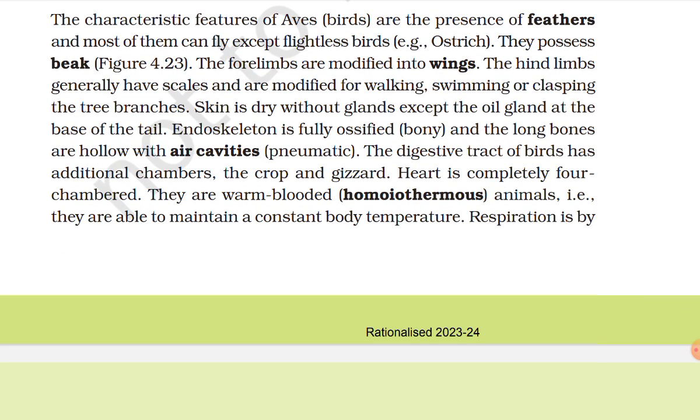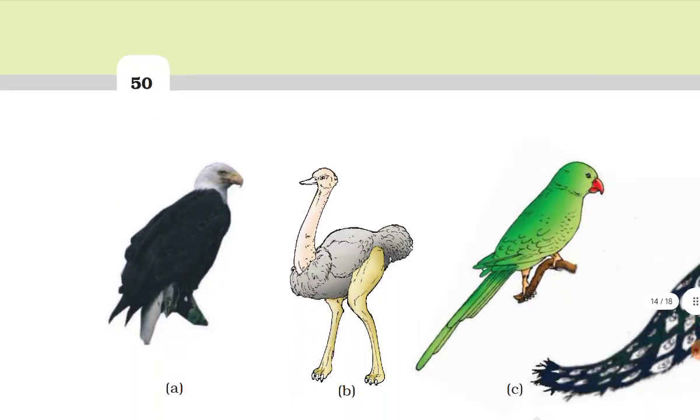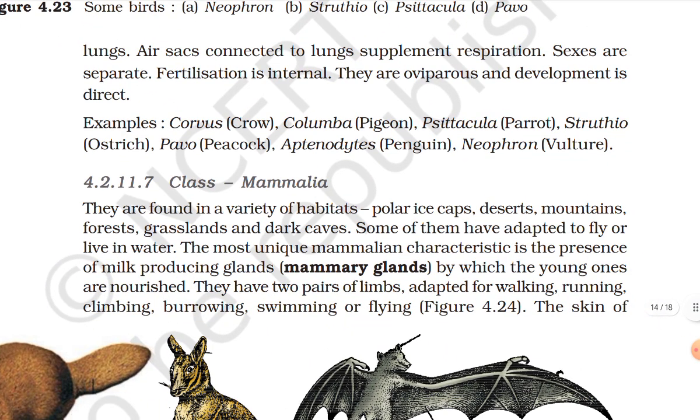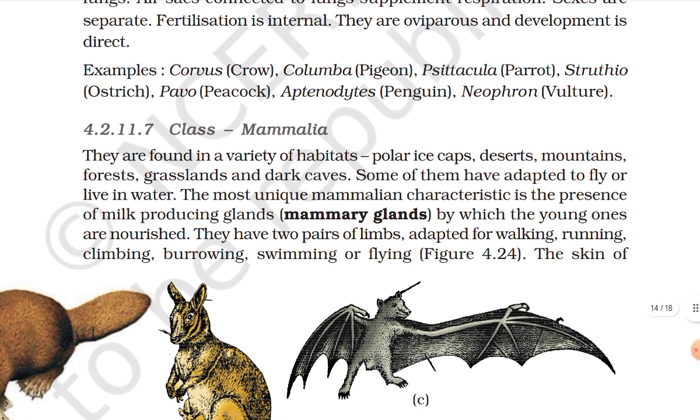Endoskeleton is fully ossified, bony, and the long bones are hollow with air cavities, pneumatic. The digestive tract of the birds has additional chambers, the crop and gizzard. Heart is completely four-chambered. They are warm-blooded, homeothermous animals. They are able to maintain a constant body temperature. Respiration is by lungs. Air sacs connected to lungs supplement respiration. Sexes are separate. Fertilization is internal. They are oviparous and development is direct. Examples: Corvus, crow; Columba, pigeon; Psittacula, parrot; Struthio, ostrich; Pavo, peacock; Aptenodytes, penguin; Neophron, vulture.